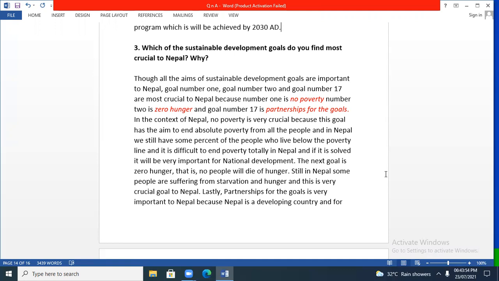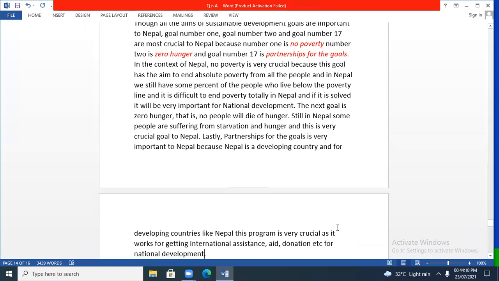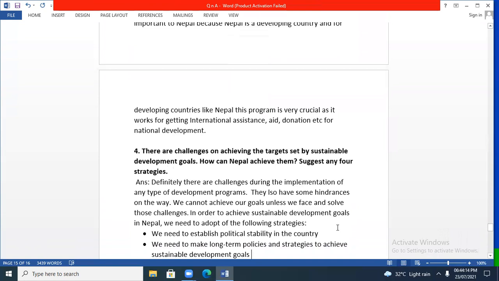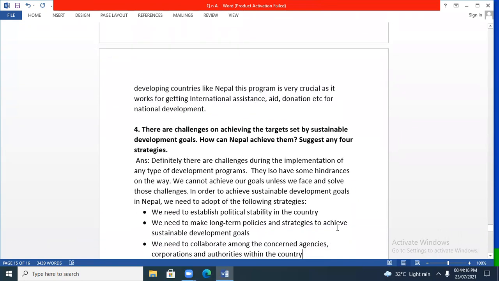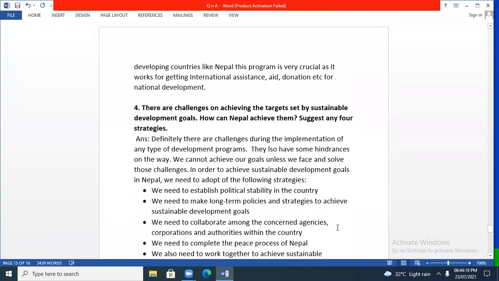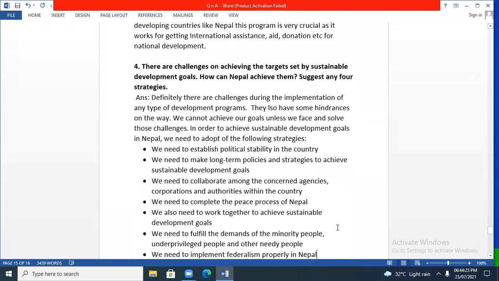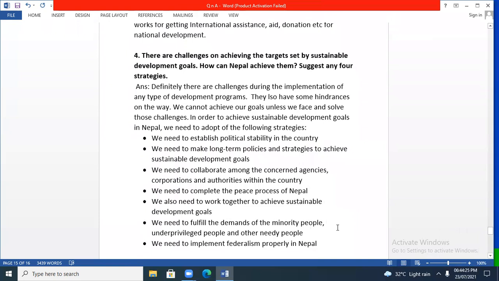The next goal is zero hunger, that is no people will die of hunger. Still in Nepal some people are suffering from starvation and hunger, and this is a very crucial goal to Nepal. Lastly, partnership for the goals is very important to Nepal because Nepal is a developing country, and for developing countries like Nepal, this program is very crucial as it works for getting international assistance, aid, donation, etc. for national development. Go to next question, question number 4.